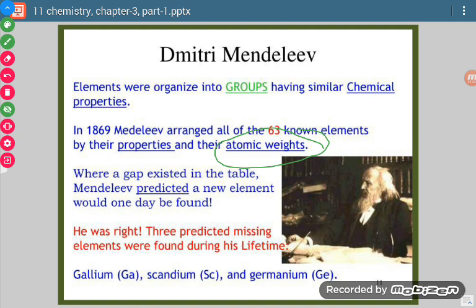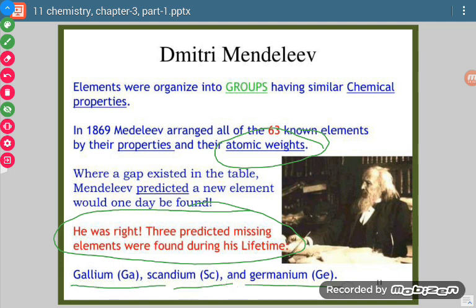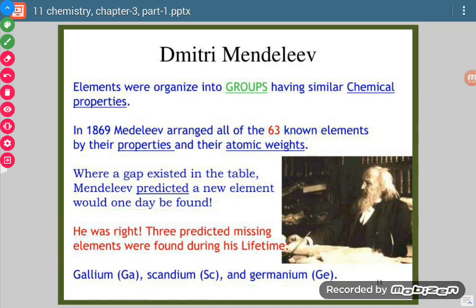Since only 63 elements were known, he arranged them according to their atomic weights, and there were gaps between the elements. So he said that there might be some other elements, and whenever those elements are discovered, they can be placed in those places. Just like gallium, scandium and germanium were discovered afterwards, and they fit in those gaps.